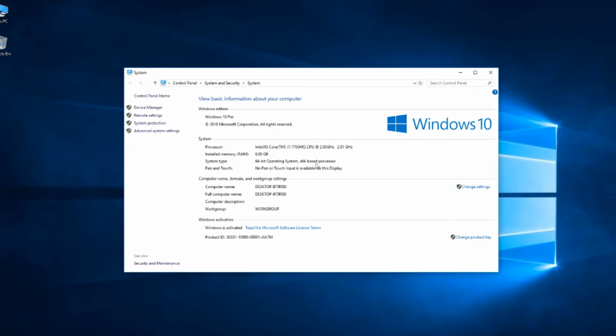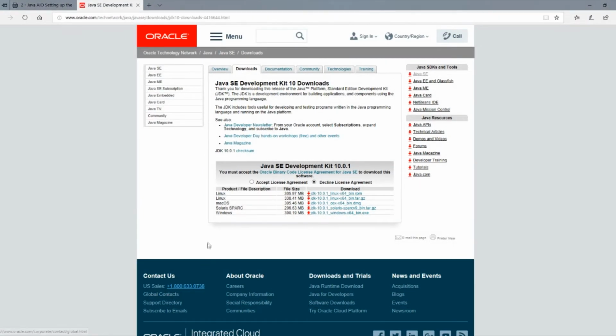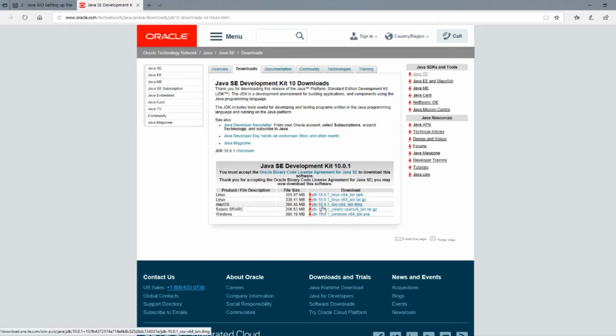If your machine is x86 or x32 bit processor, you need to install JDK 8 or upgrade your hardware. I'm just gonna go ahead and accept the license agreement and click JDK 10 version x64, and downloading automatically starts.